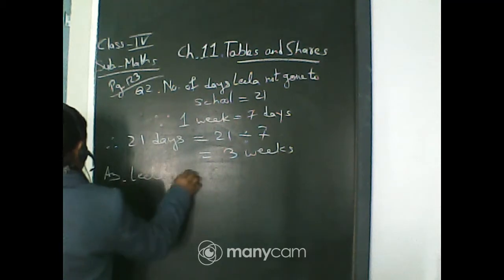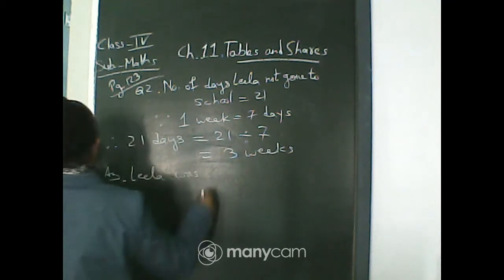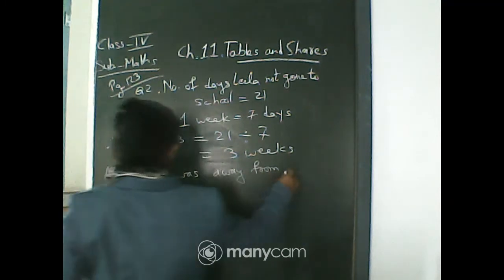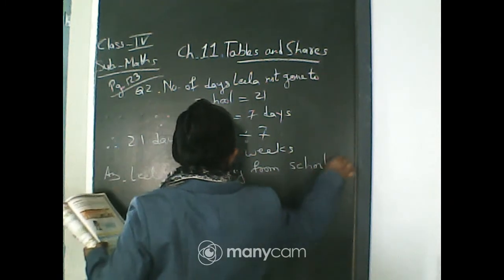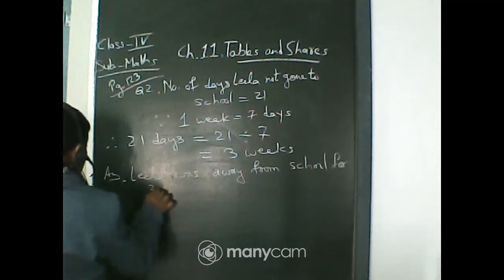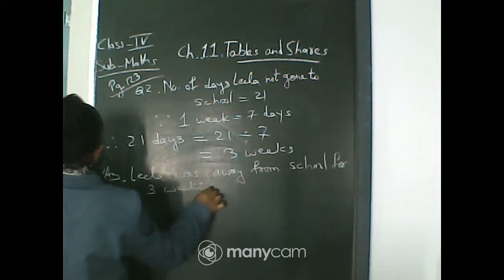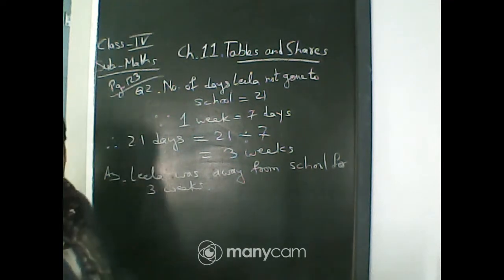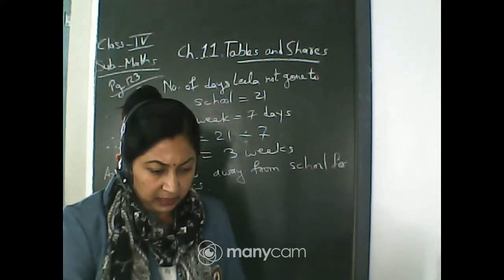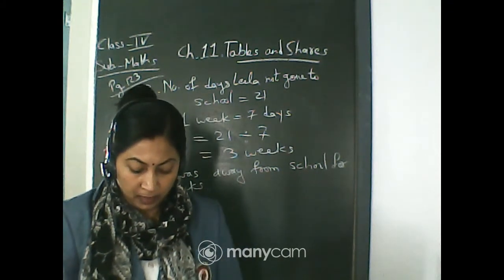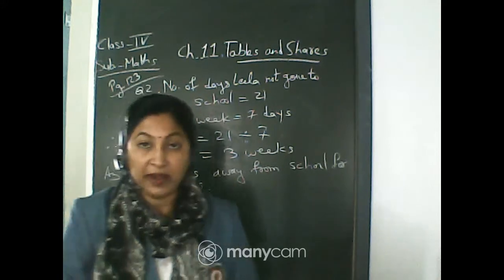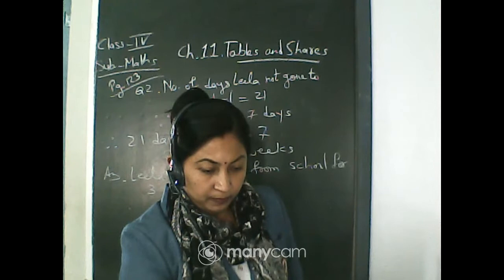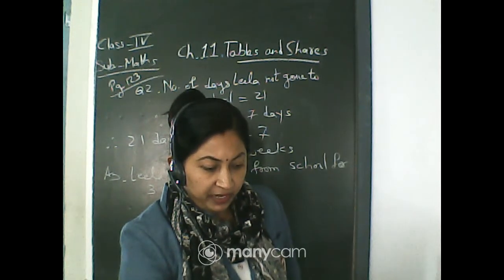So the answer you will write: Leela was away from school for 3 weeks. Away from school for 3 weeks. Okay, I think you all have understood this one. Isn't it? Now come to the next page. Page number 124. Quickly come to the next page. Page 124.